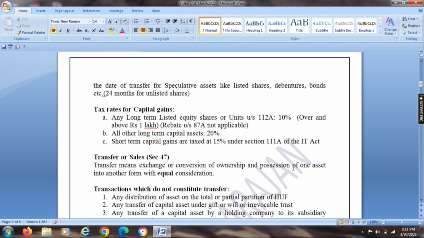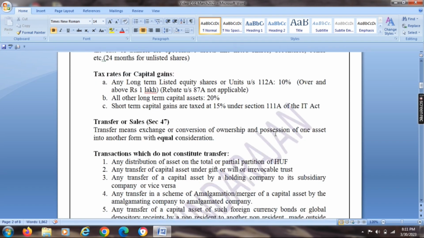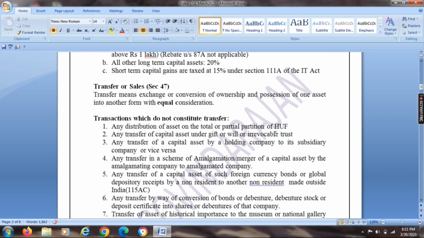The next term is transfer or sale. Under Section 47 of the IT Act, transfer means exchange or conversion of ownership and possession of one asset into another form with equal consideration. The following transactions do not constitute transfer. What are they? Any distribution of asset on the total or partial partition of HUF, any transfer of capital asset under gift or will or irrevocable trust, any transfer of a capital asset by a holding company to its subsidiary company or vice versa,